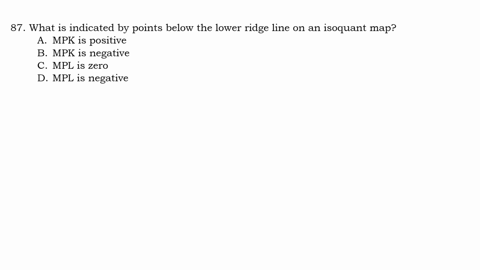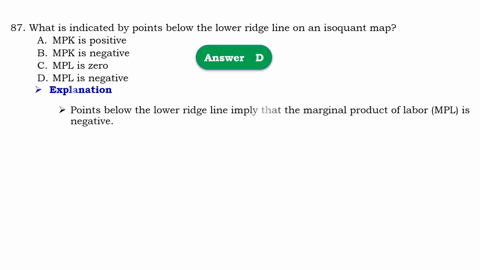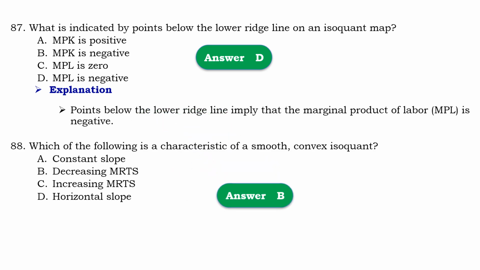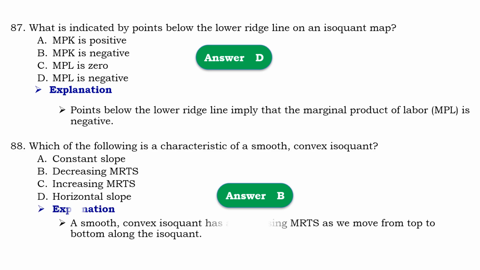So that should be D, marginal product of labor is negative. Means that the point below lower ridge line implies that marginal product of labor is negative. Question number 88. Which of the following is characteristics of a smooth convex isoquant? So that should be B, decreasing rate of substitution.